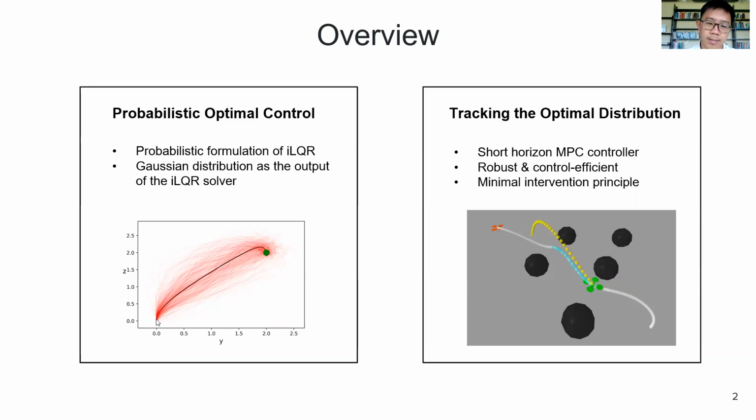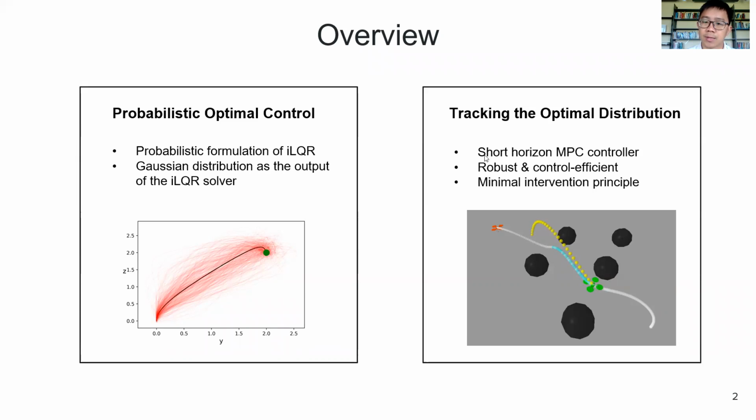Here we see the black line is the optimal solution that goes to the goal, while the red lines are the samples from the distributions. The distribution tells us how to move away from the optimal solution while still keeping a low cost. Now, how do you make use of this optimal distribution? Usually, the optimal trajectory is tracked by another lower level controller. And in our proposed approach, we propose to track not only the optimal solution, but the whole optimal distribution.